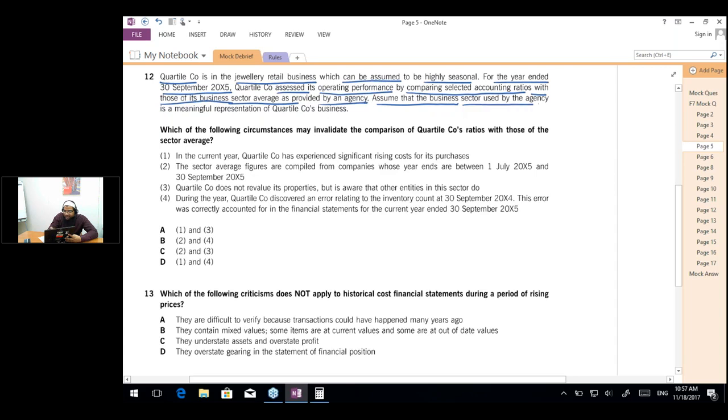Assume that the business sector used by the agency is a meaningful representation of Quartile company's business. Which of the following circumstances may invalidate the comparison of Quartile company's ratios with those of the sector average? So which of the following?